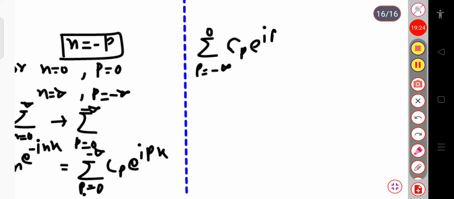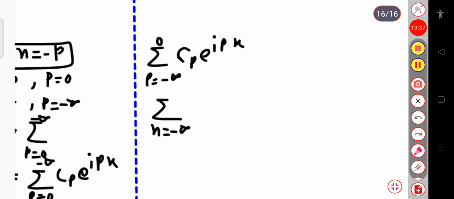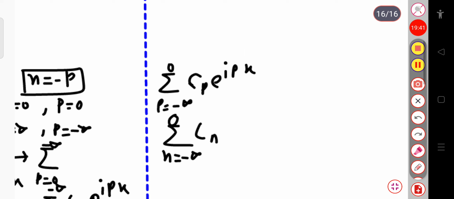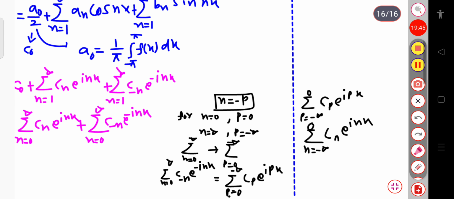Okay, so if I change this dummy index p to n, we can write n equal to minus infinite to 0, simply cn exponential inx. Now if I substitute this value in the term c minus n exponential minus inx, you can see this term can be represented like this.